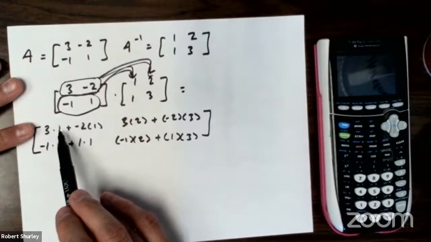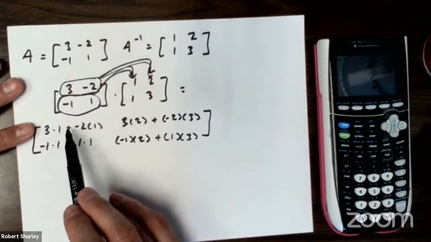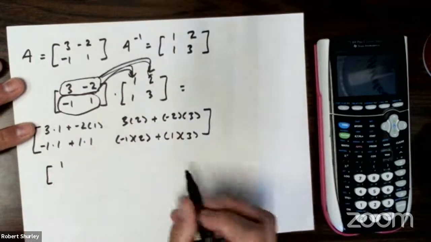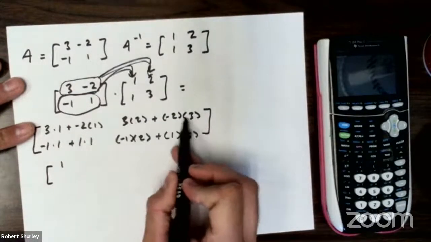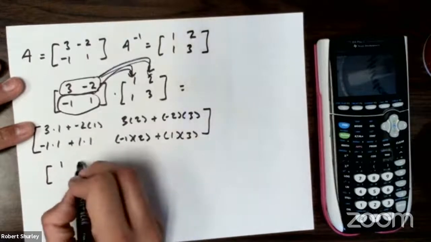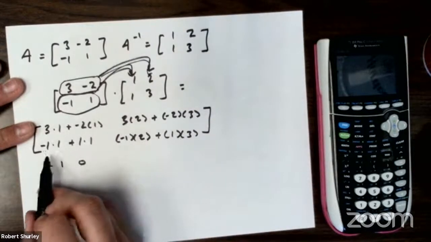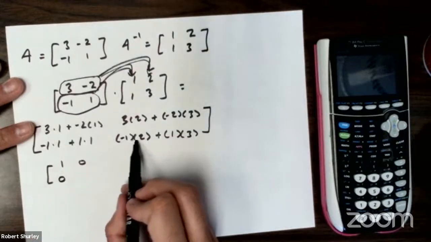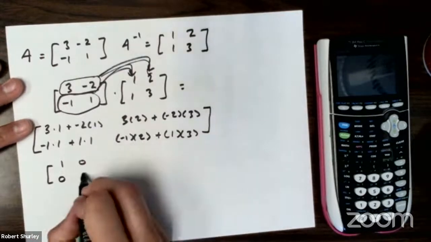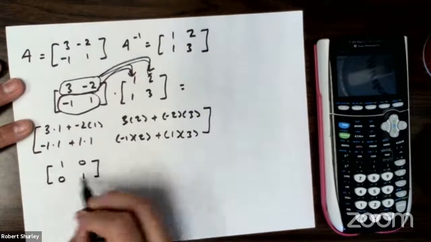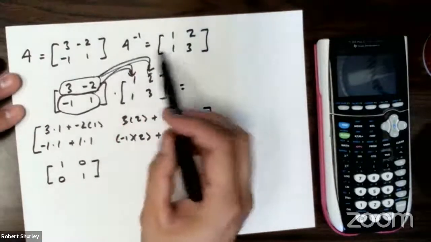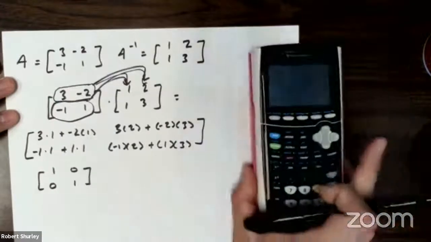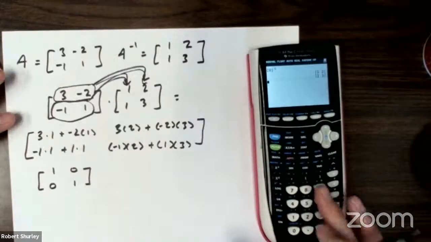So 3 times 1 is 3 plus -2 times 1, that's -2. So this winds up being 1. This is 6, and this is -6, so 6 plus -6, that's my 0. -1 plus 1, that's 0. -2 plus 3, that's +1. Hey, look, when we multiplied these two matrices together, it gave us the identity. Now, you can do that in your calculator too, which is kind of cool.